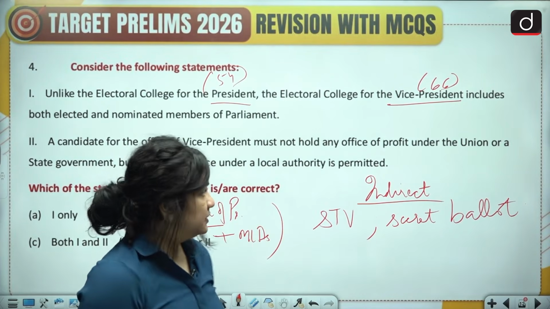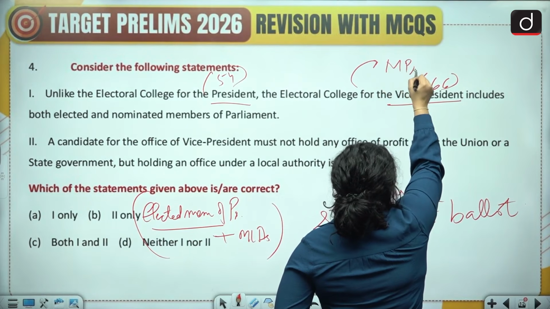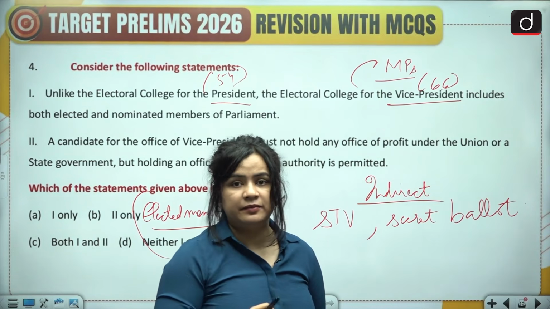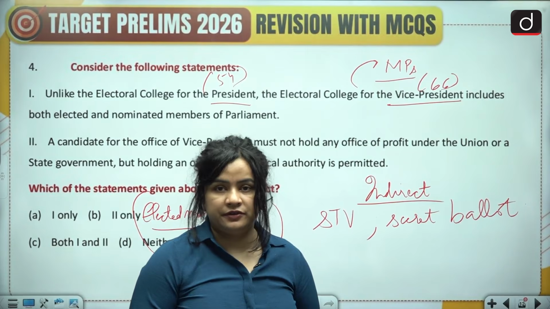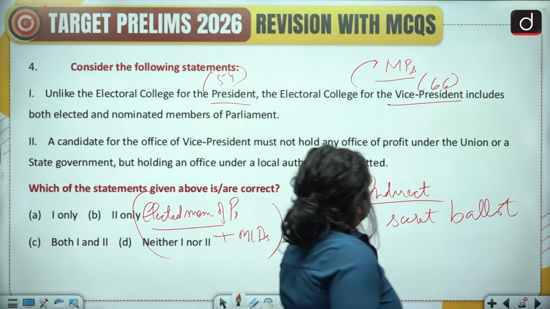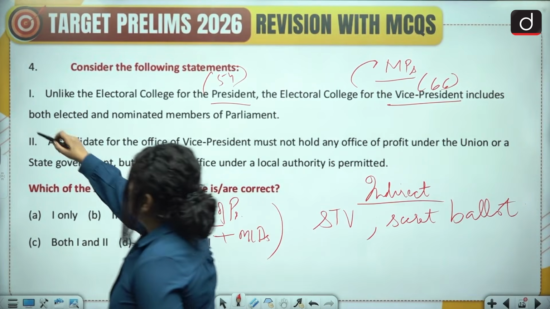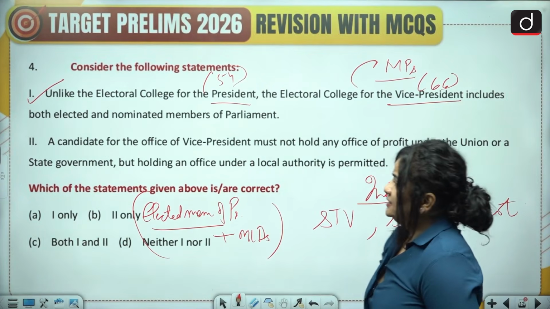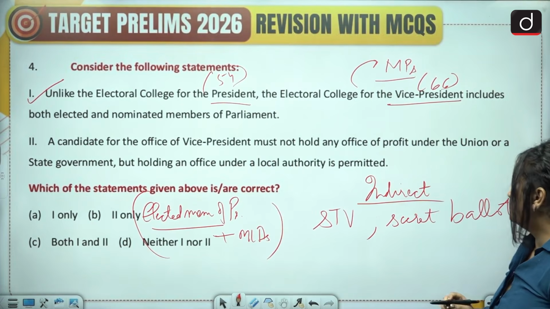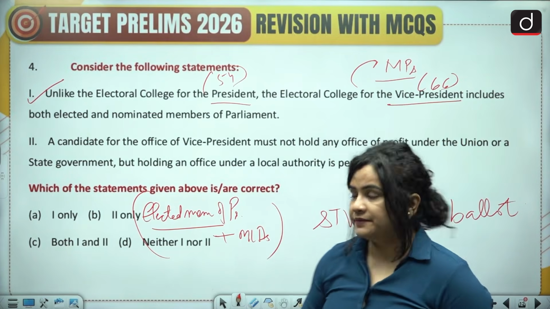For the Vice President, the Electoral College must consist of the nominated as well as elected members of the Parliament, and members of the state legislative assemblies do not participate over here. So here it says, unlike the Electoral College of the President, the Electoral College for the Vice President includes both elected and nominated members of the Parliament. This is absolutely accurate. The second statement says, a candidate for the office of Vice President must not hold any office of profit under the Union or a State government, but holding an office under a local authority is permitted.